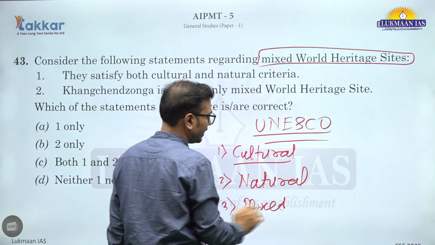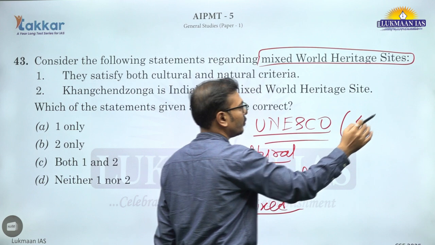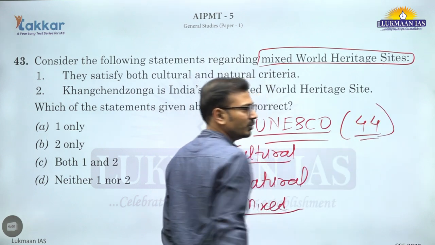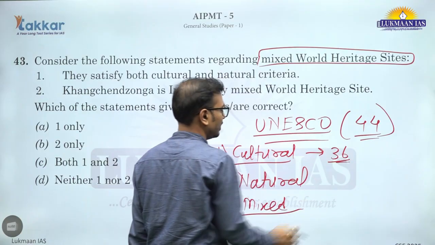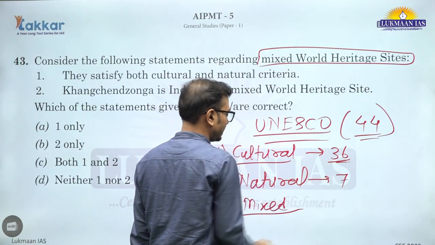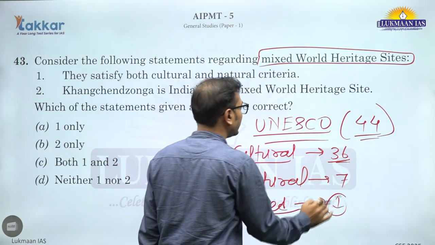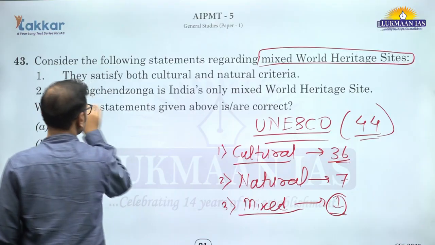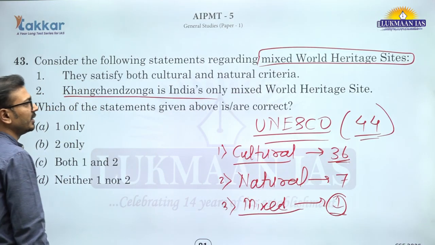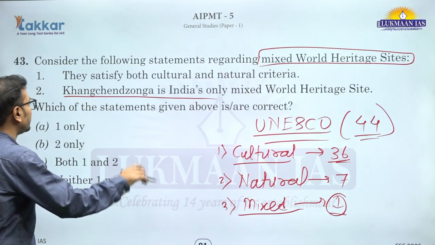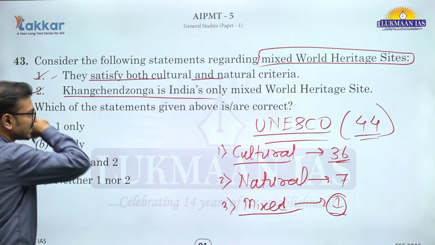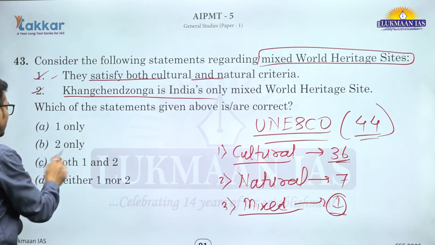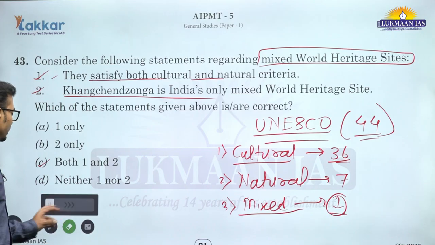So if we talk about India at present, we have 44 such UNESCO World Heritage Sites. Out of them 36 are cultural, 7 are we can say natural, and 1 is mixed. This one is basically Kanchenjunga, India's only mixed World Heritage Site, cultural plus natural, we can say mixed, and they satisfy both cultural and natural criteria. We can say mixed वाले जो है, तो we can say both is the correct answer. C is the correct answer. All right.